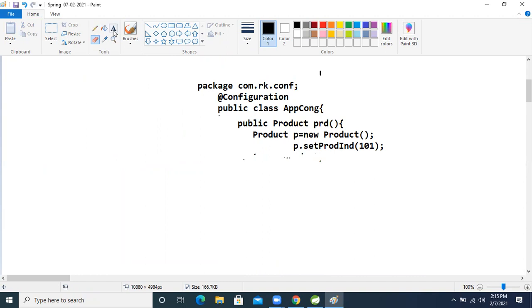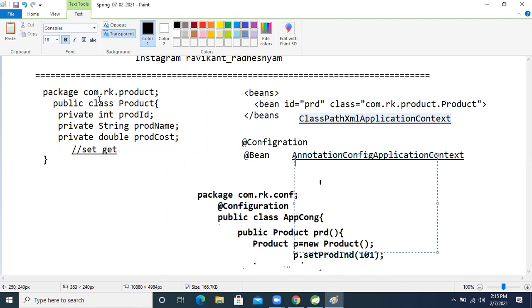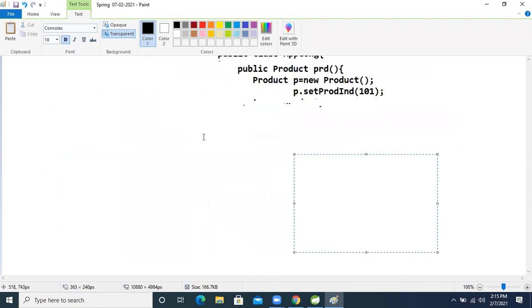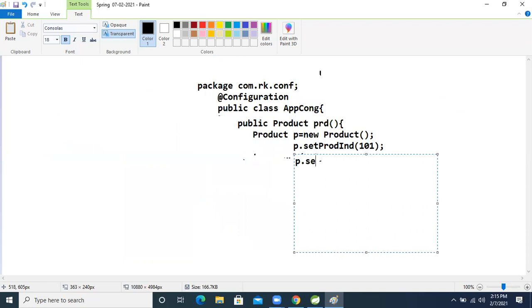Now the second property is also there. The second property is string product name, so p dot set prod name, and inside that I am taking Laptop. After that, the last property, product cost, is also there, so p dot set product cost.